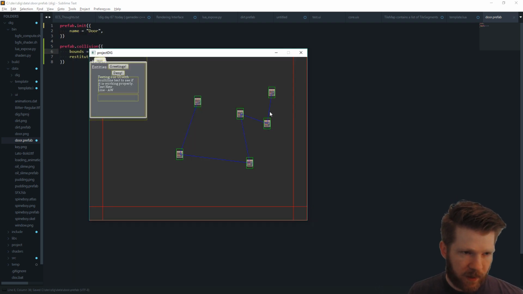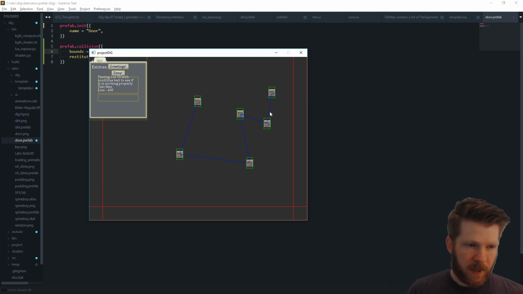So that's really great. We'll be able to iterate on the prefabs and change content very quickly while the game is running. And it does some really cool things with being able to update all of the components for that prefab.